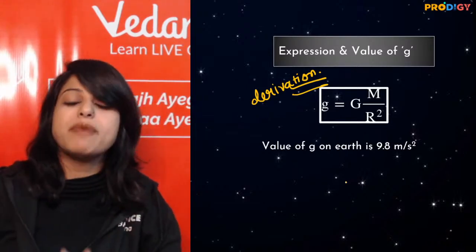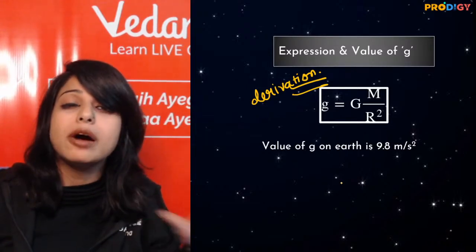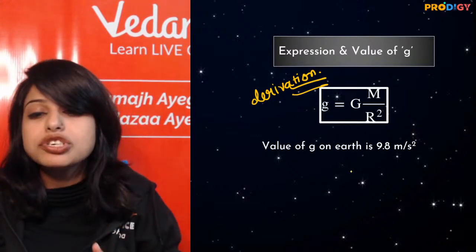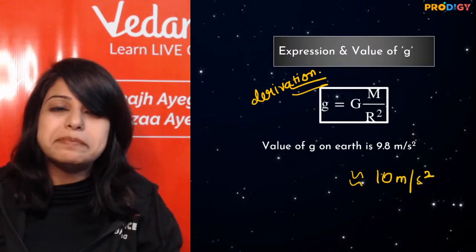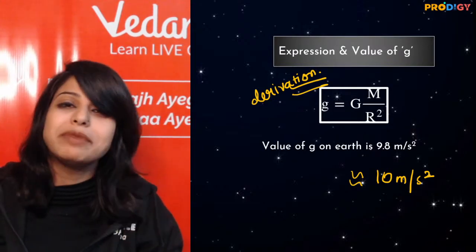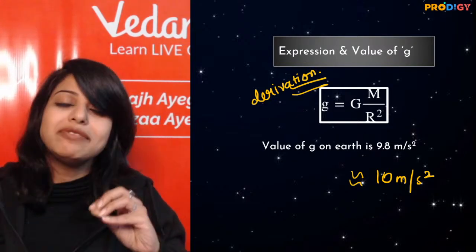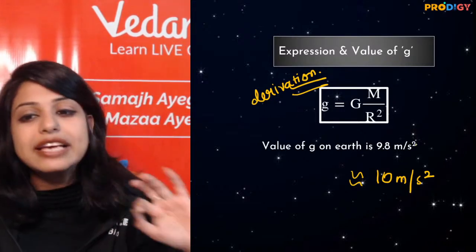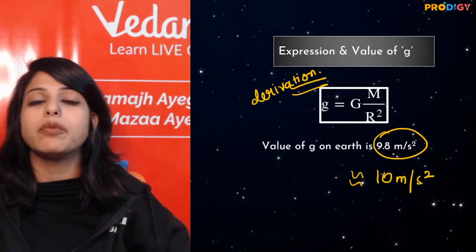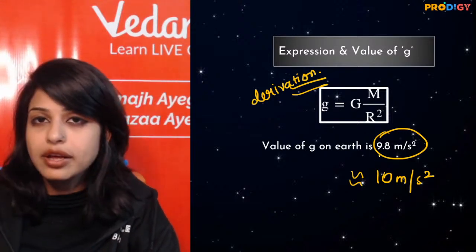What is the value of g? Everybody remembers. Ma'am, 9.8 meter per second square. In some of the questions, you also take this as 10 because life becomes easy with whole numbers. Life becomes easy only when it is given in the question, take g to be 10. Otherwise, you will always stick to the value of 9.8 meter per second square, right?